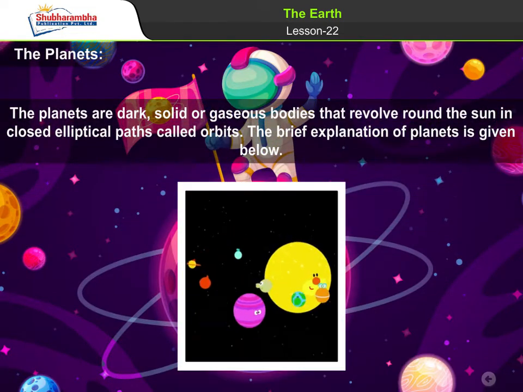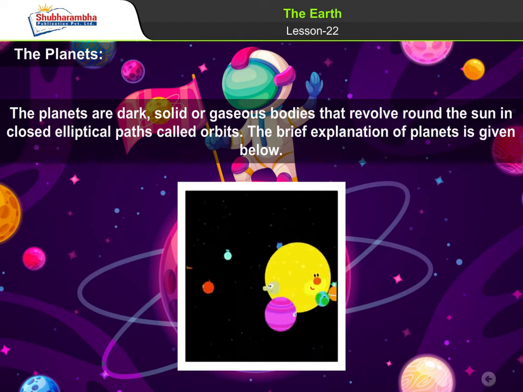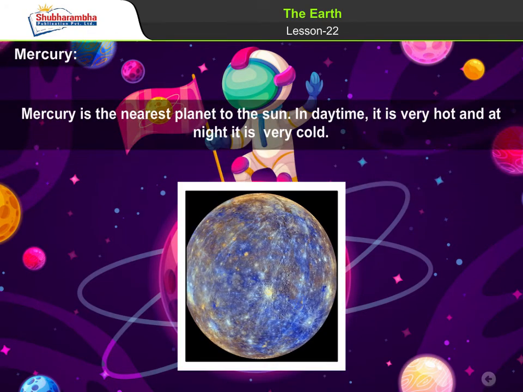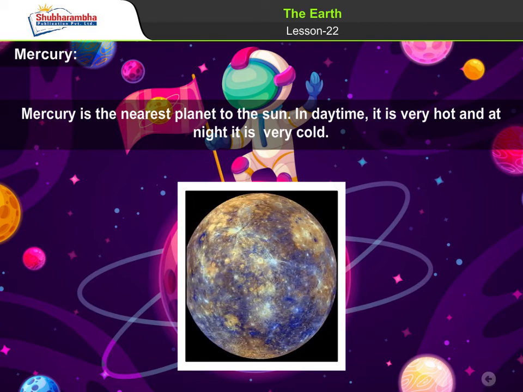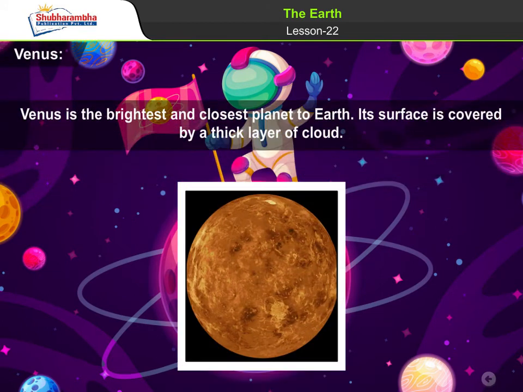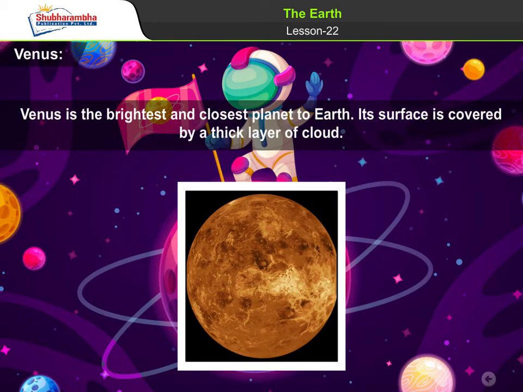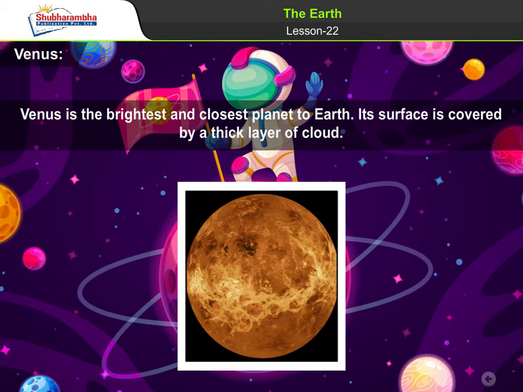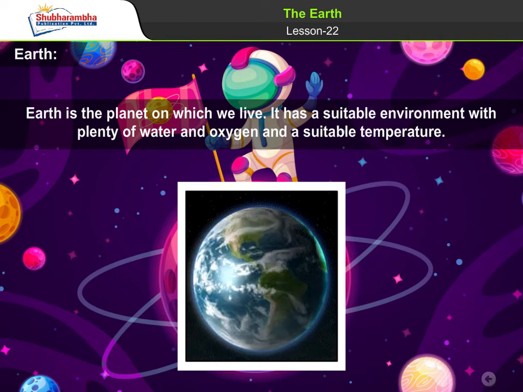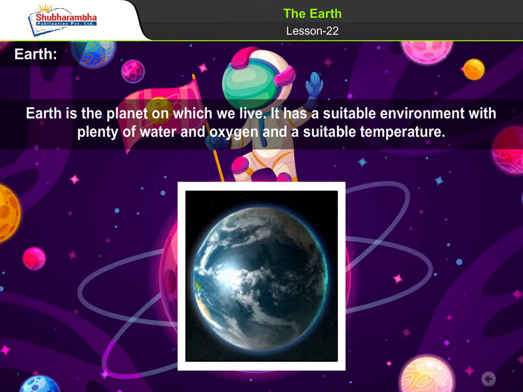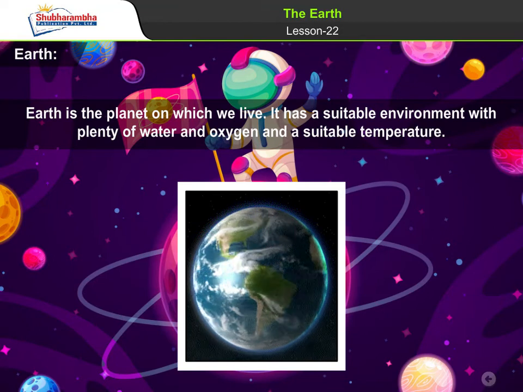The planets. The planets are dark, solid or gaseous bodies that revolve round the Sun in closed elliptical paths called orbits. The brief explanation of planets is given below. Mercury. Mercury is the nearest planet to the Sun. In daytime, it is very hot and at night it is very cold. Venus. Venus is the brightest and closest planet to Earth. Its surface is covered by a thick layer of cloud. Earth. Earth is the planet on which we live. It has a suitable environment with plenty of water and oxygen and a suitable temperature.